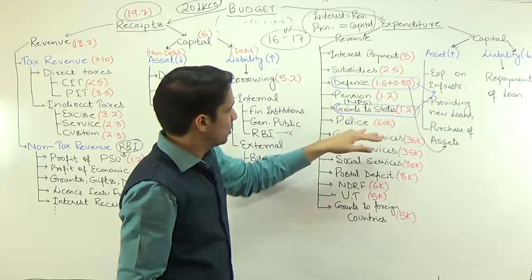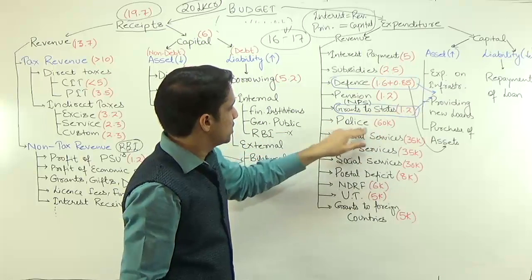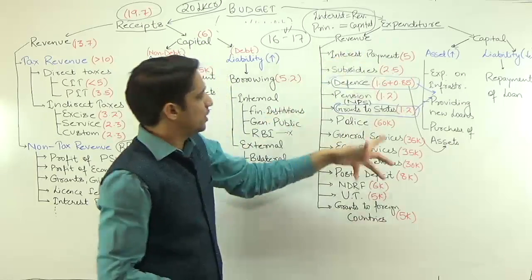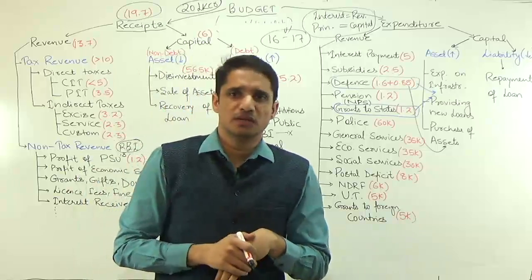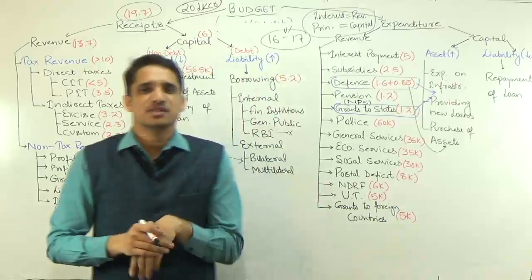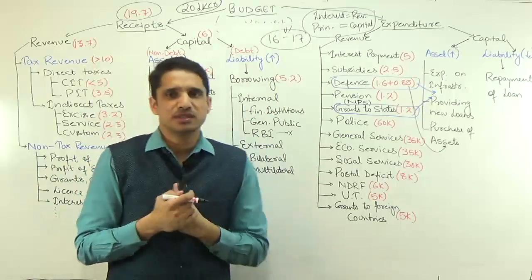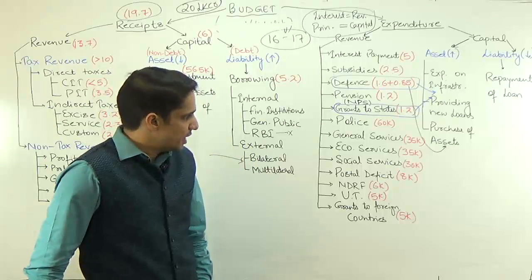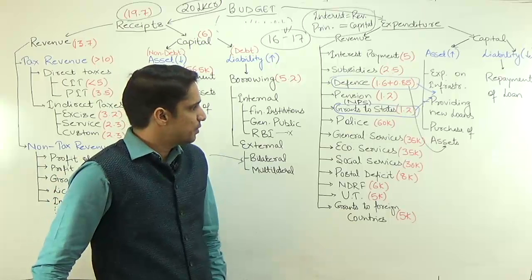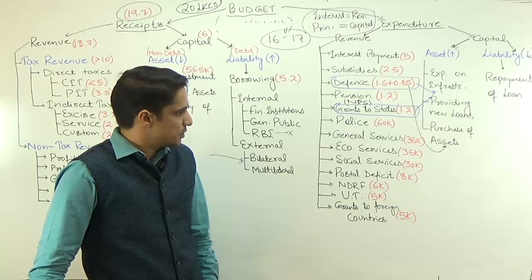We'll discuss this later on. Next, revenue expenditure is police. But police is a state subject, then how come the Union government is doing the expenditure on police? This police is paramilitary forces, CISF, ITBP, Assam Rifles. So all these are paramilitary forces. So expenditure on police is a part of revenue expenditure.